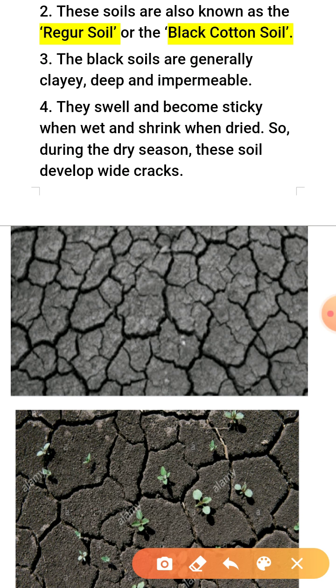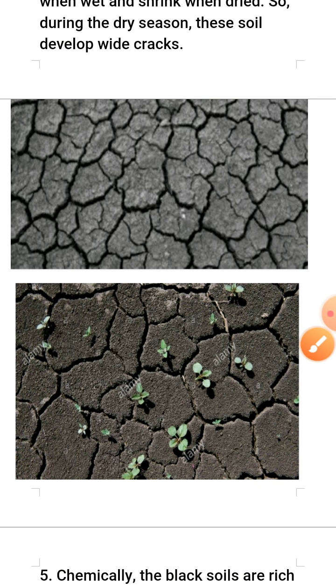So during the dry season these soils develop wide cracks. As you can see in the given picture, there are wide cracks in this soil. So this is a black soil diagram. When it becomes dry, यानी जब soil dry होती है उसमें water content कम होता है, तब उसमें बड़े बड़े cracks पड़ जाते हैं. On this basis it is called a self-cultivated soil. इन cracks की वजह से black soil को self cultivated soil भी कहते हैं.